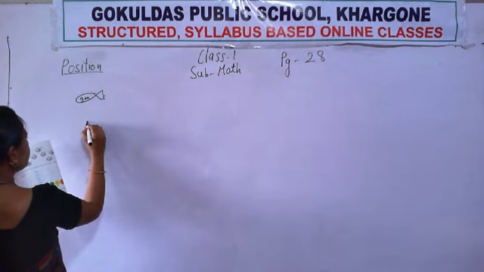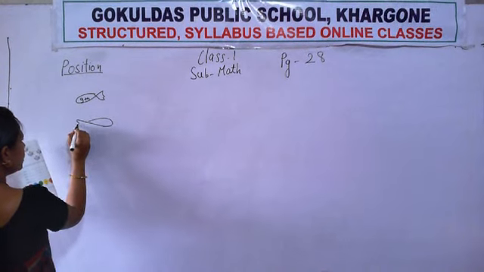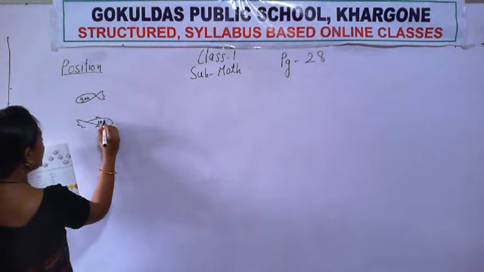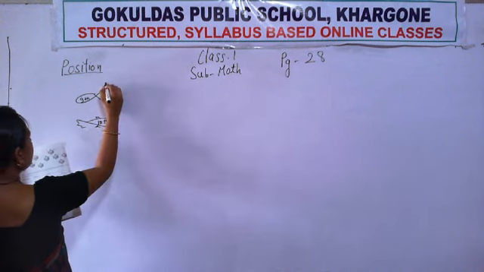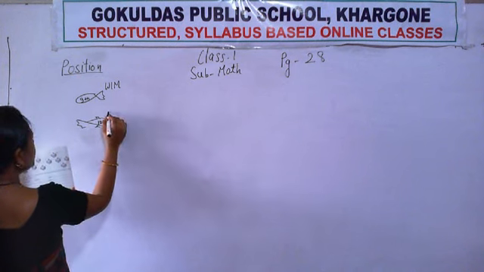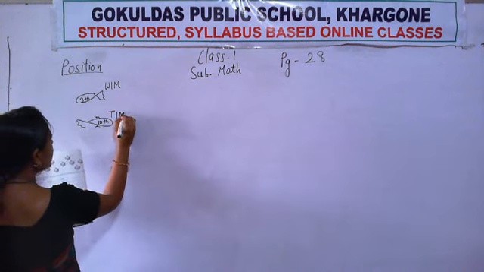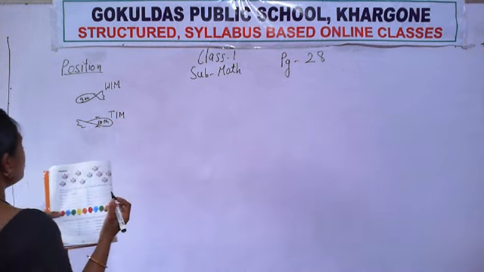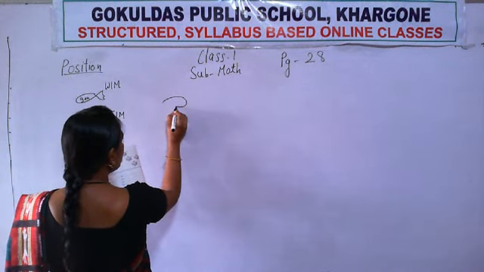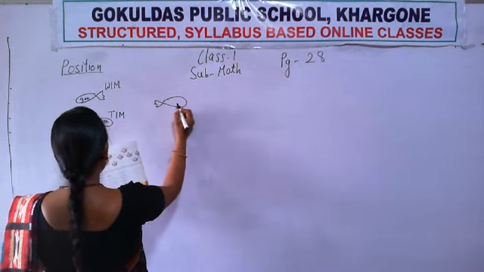1, 2. Okay, and some numbers are written on them. What is that number? That number is the position. And in which form is the number written? The number is written in ordinal form. Okay, in which form is the number given? The number is given in ordinal form.